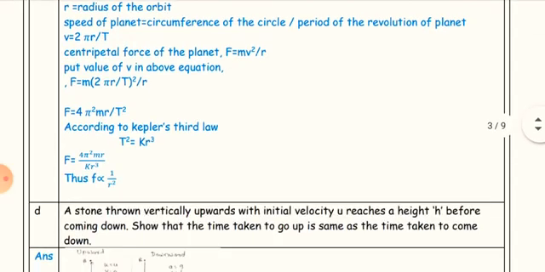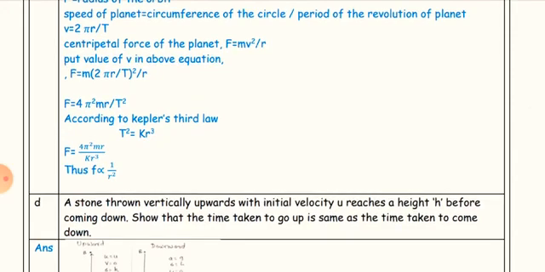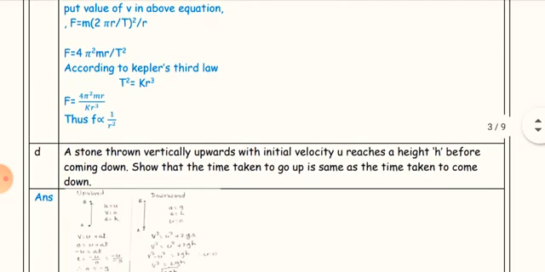According to Kepler's third law, T² = kr³. So F = 4π²mr/(kr³). Thus the force is inversely proportional to the square of the distance between the planet and the sun.